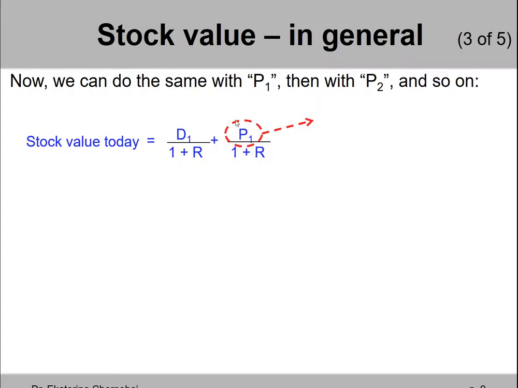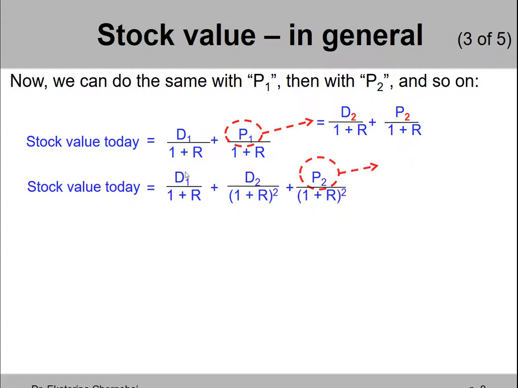And what about next year's price? We can actually apply the same approach, the same logic, and say that price in 1 year is the same thing as dividend in 2 years plus price in 2 years, discounted back by 1 year, right? We are using exactly the same formula, except now we are 1 year in the future. Then we simplify, right? We substitute price in year 1 over 1 plus R with dividend in year 2 over 1 plus R plus price in year 2 over 1 plus R, and we get this sum of 3 terms.